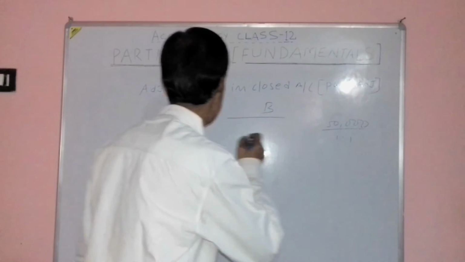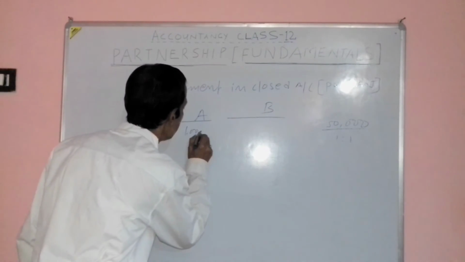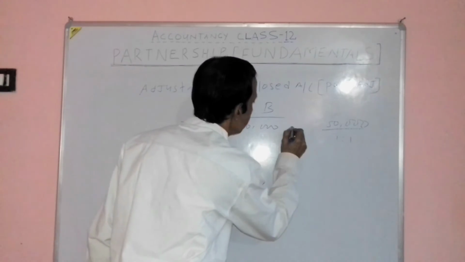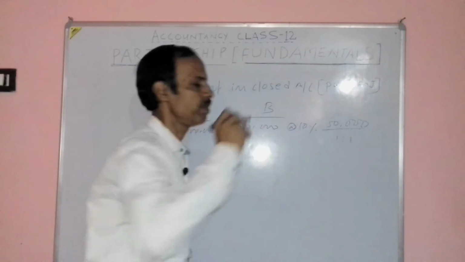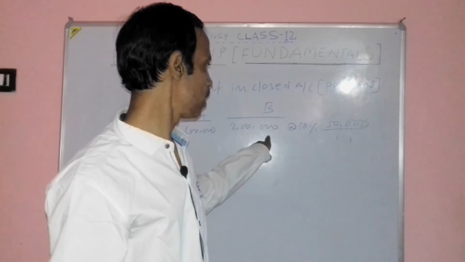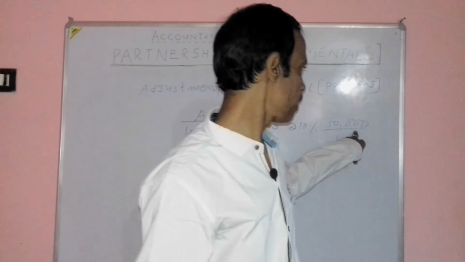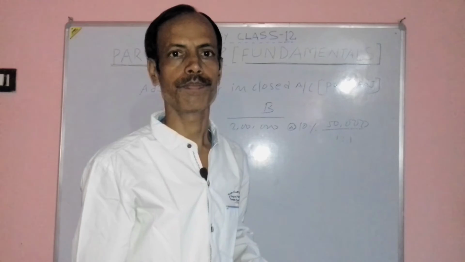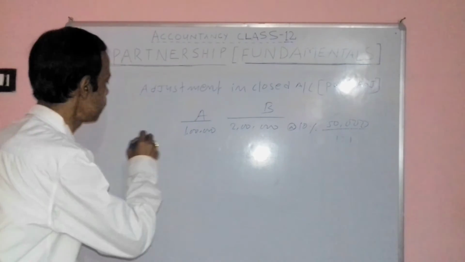Suppose now the capital of A is 1 lakh and B is 2 lakh, and the rate of interest required to be charged is 10%, and without providing interest on capital, the partners have distributed 50,000 in equal ratio. Then the rectification will be made.